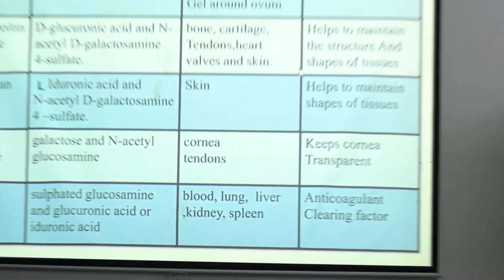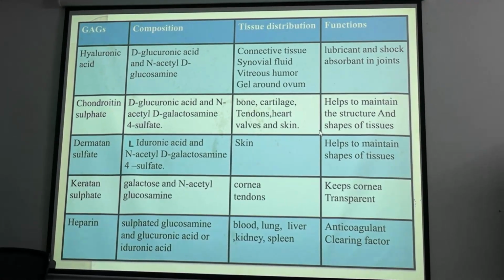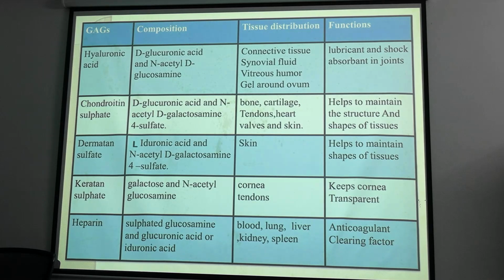What are the connective tissues? See, connective tissue, synovial fluid. What falls in connective tissue? Bone, tendon, cartilage, blood, all these things, right, skin. So this chart is very important. Long question, short question, MCQ, viva questions, everything. Why important? See the composition, one sugar acid and one amino sugar.